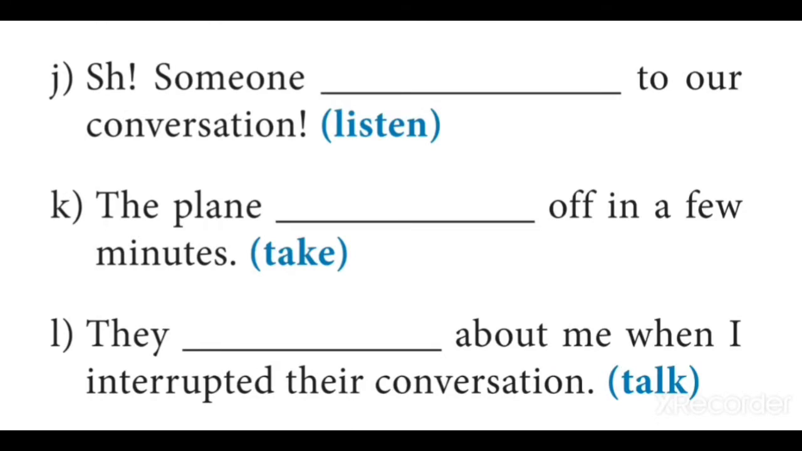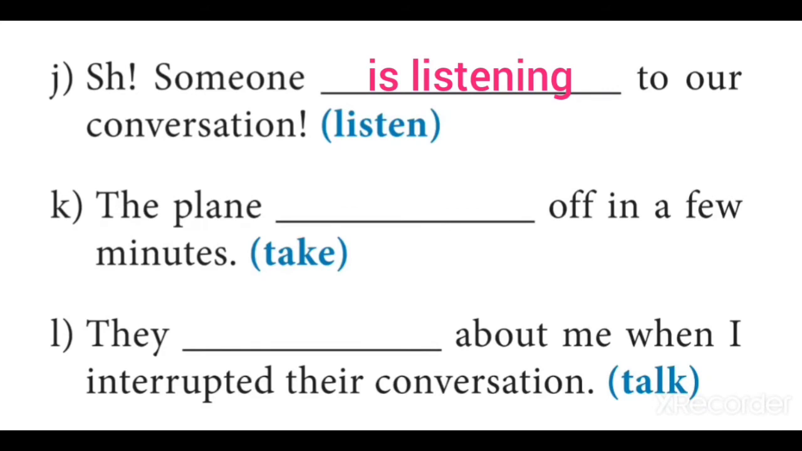Now we proceed further and see sentence J. Let me read it. Someone dash to our conversation. The V1 within the brackets is listen. So when we read it, we understand that the speaker knows that somebody is listening to their conversation. So how will he say it? He will say, someone is listening to our conversation. So the answer is in present continuous.